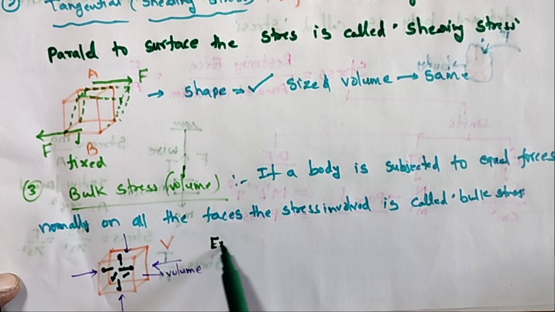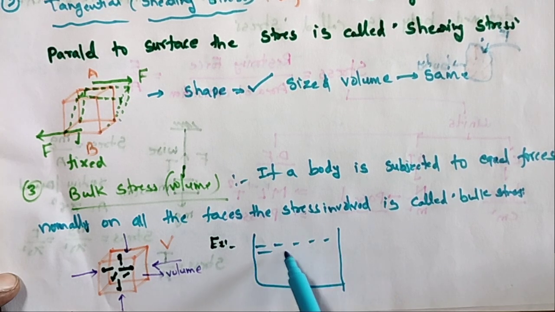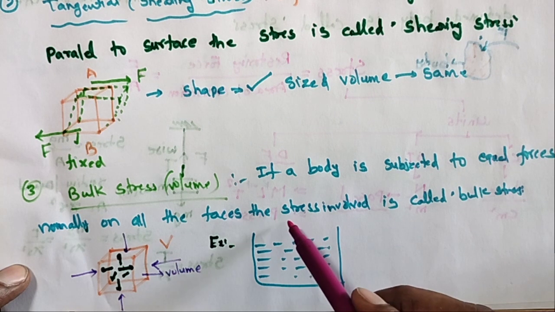For example, here I am taking one water tub. Here I am taking the initial volume. What is it?